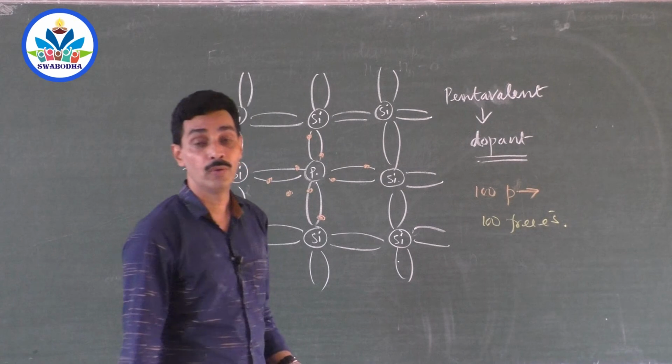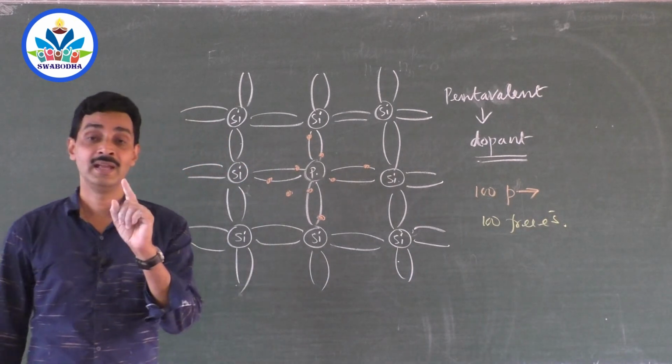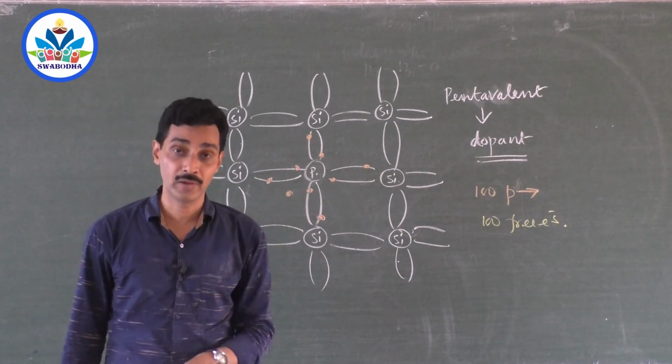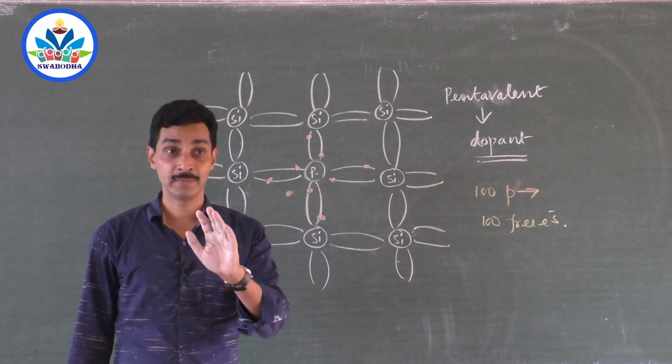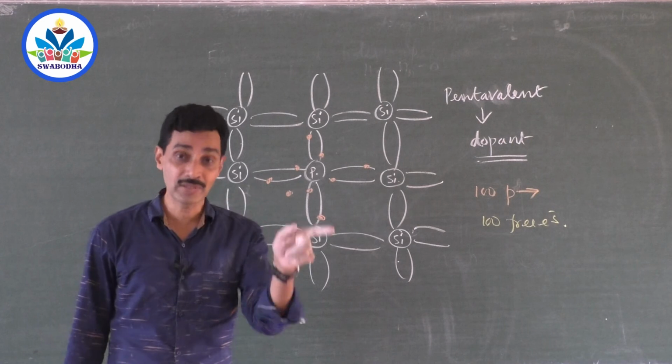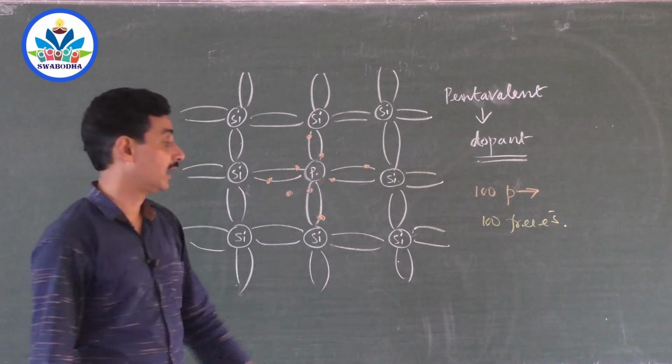Now no hole is created because that is not an electron which has come out of a bond, right? The 5th electron in the phosphorus atom is not an electron which has come out of a bond. So no hole is created, only 100 free electrons.